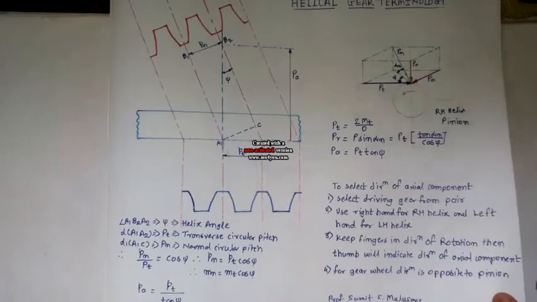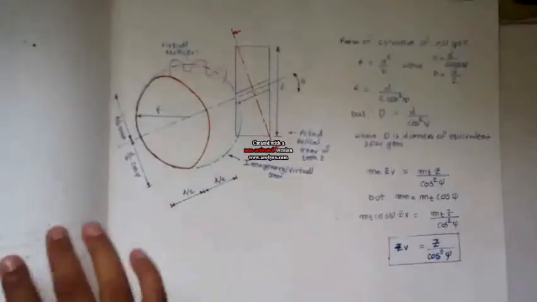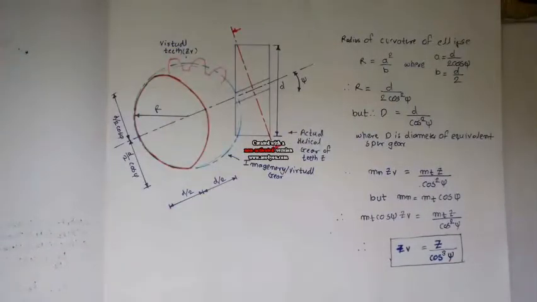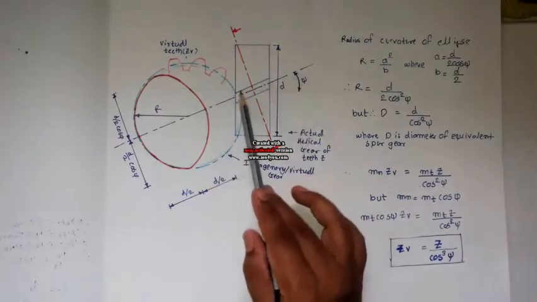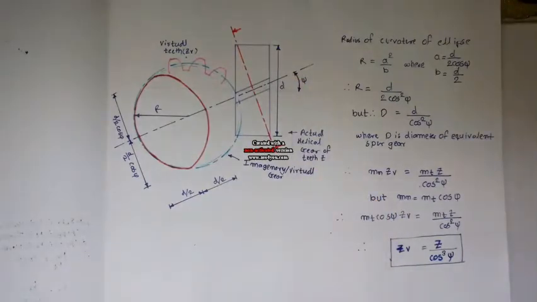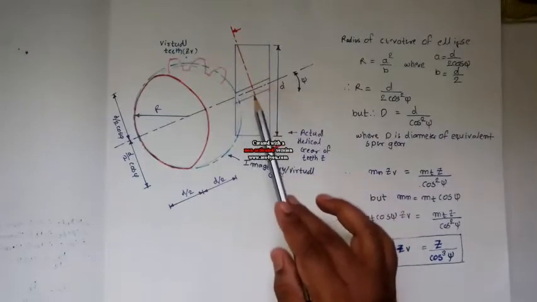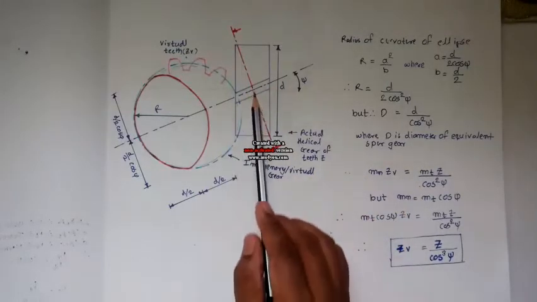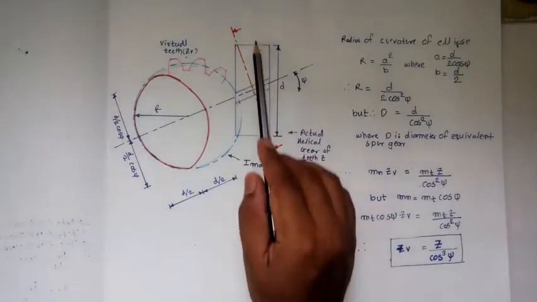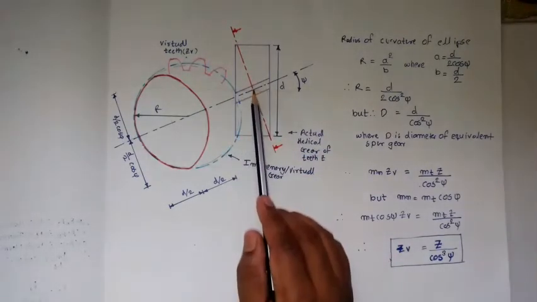You can find these relations from the force cube, or from the PSG 8.56 data book where ready-made forces are given. Now we go to the next theory, the virtual number of teeth. What do you mean by virtual gear? This is a helical gear with helix angle psi as shown over here. Now this is the shaft, this is the teeth. If I make the center point at this point over here, this is the intersection of the shaft axis, and this is the center of the face width, and this is the point.